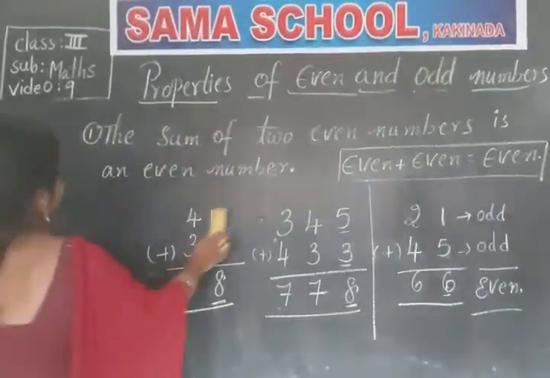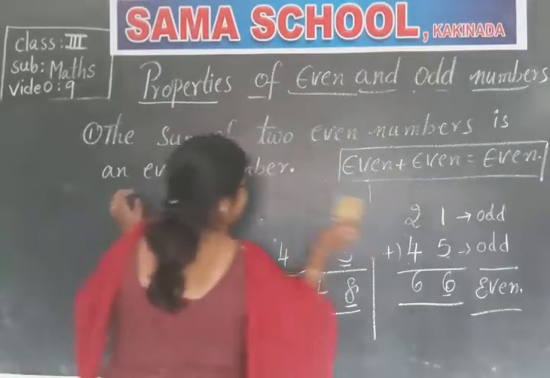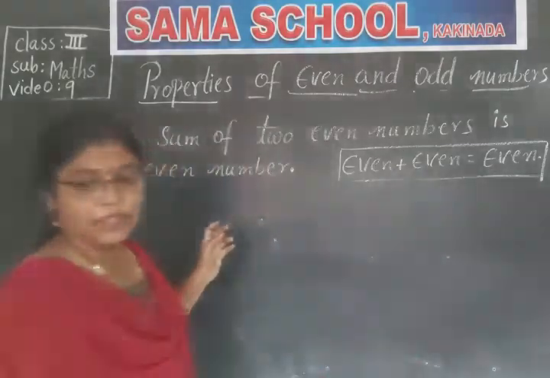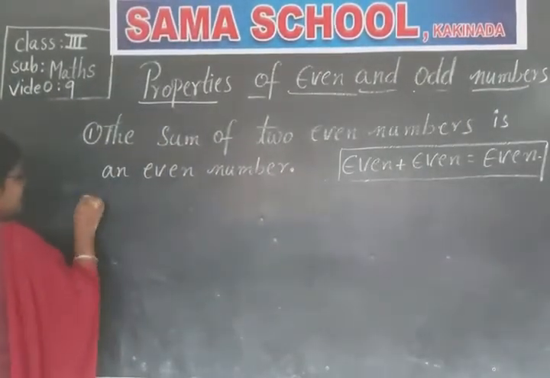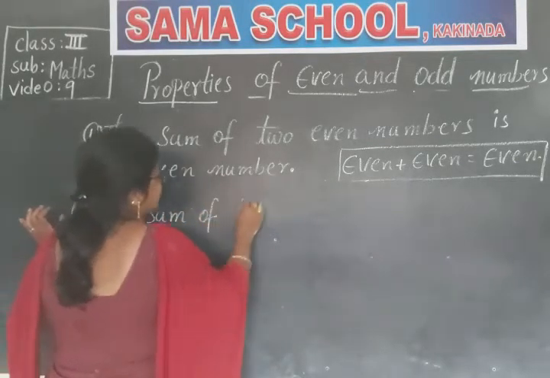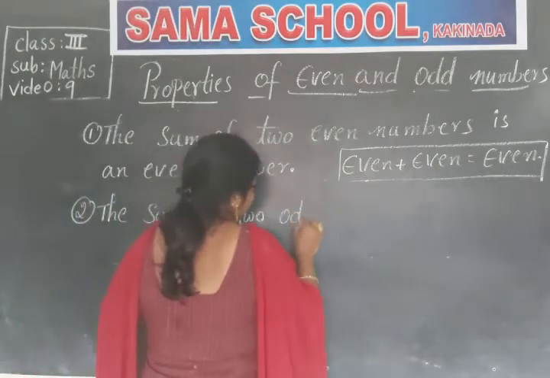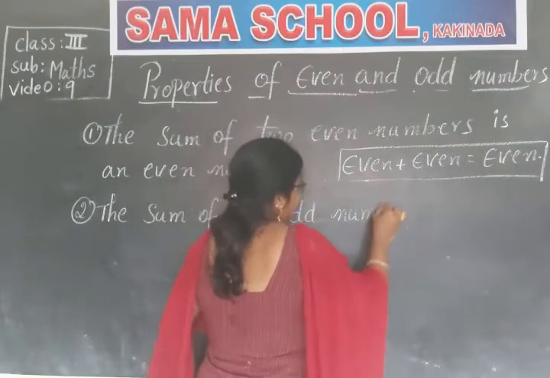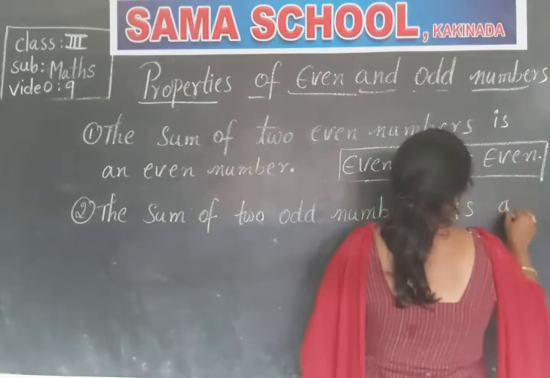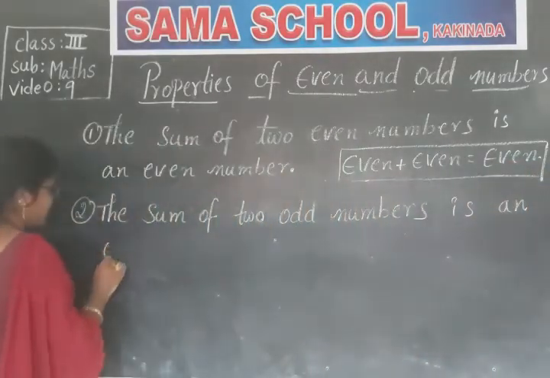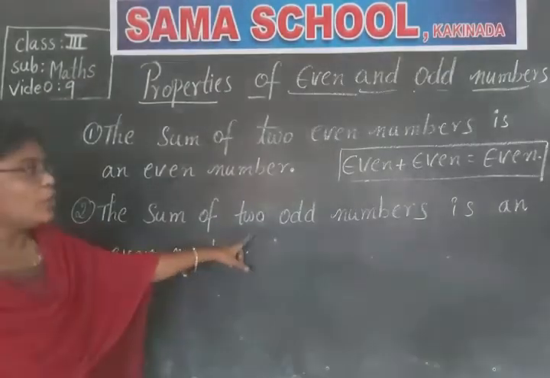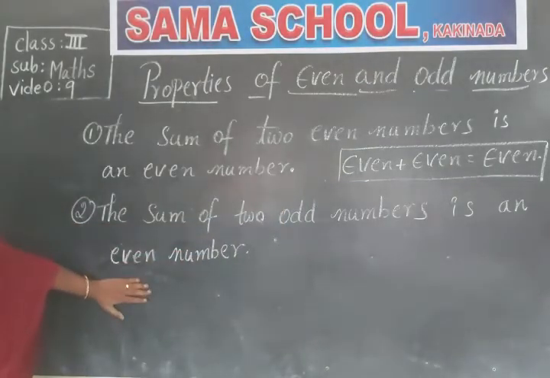Come on children, let us write. Children, the sum of two odd numbers is an even number.